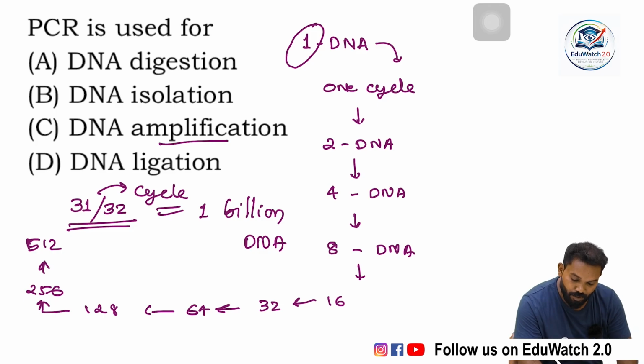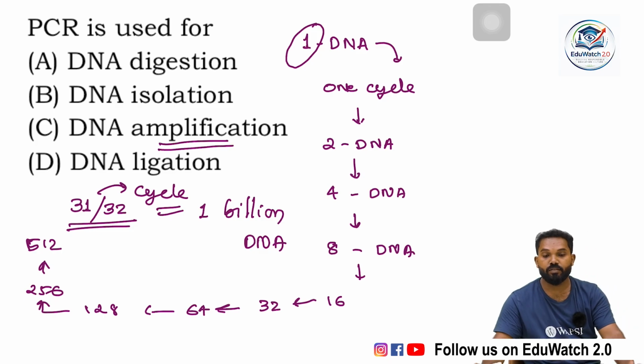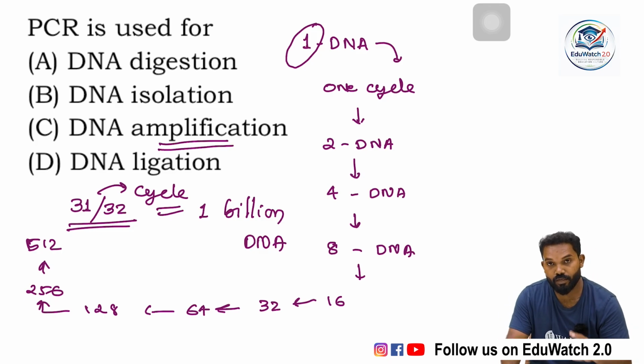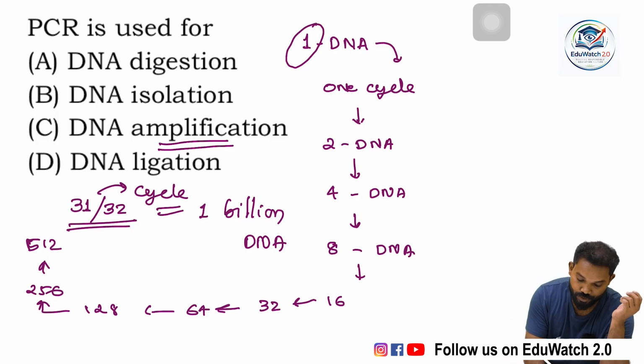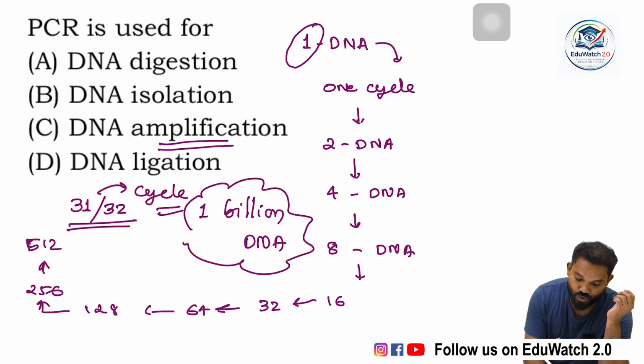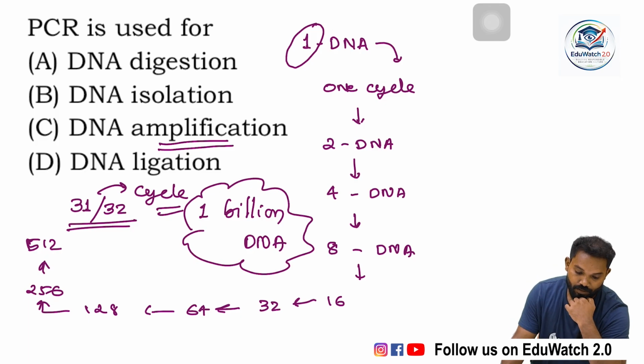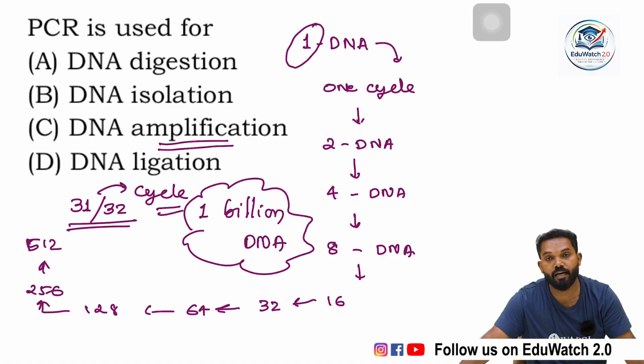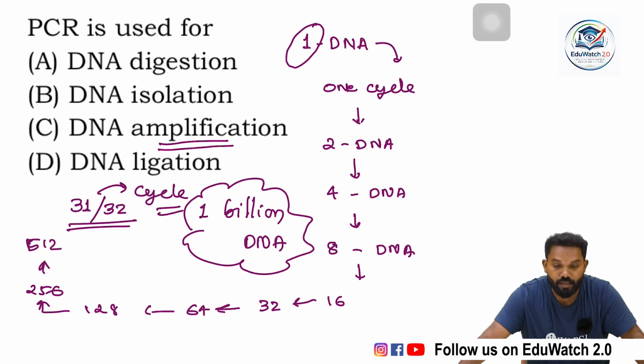So the DNA amplification amount is very huge because it is in geometric progression. One DNA converted into 1 billion DNA in just below 30 minutes.